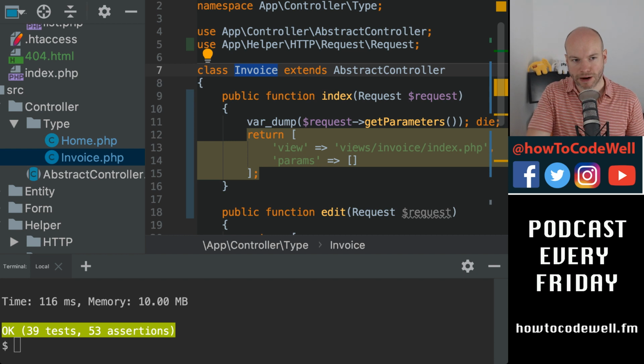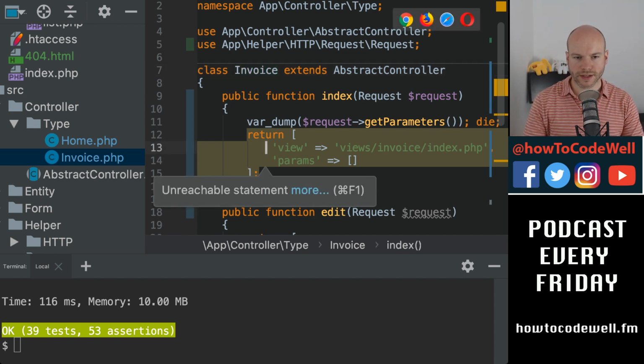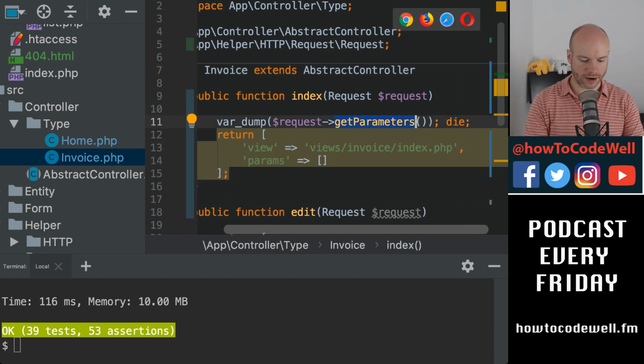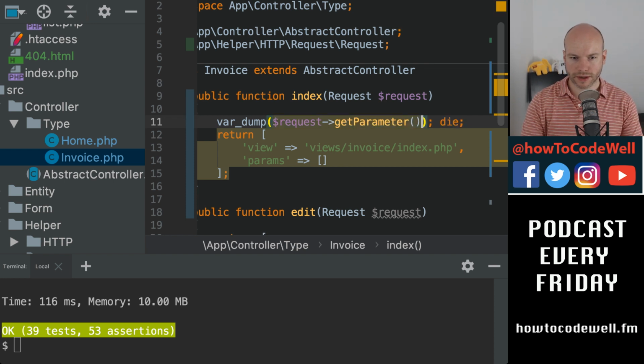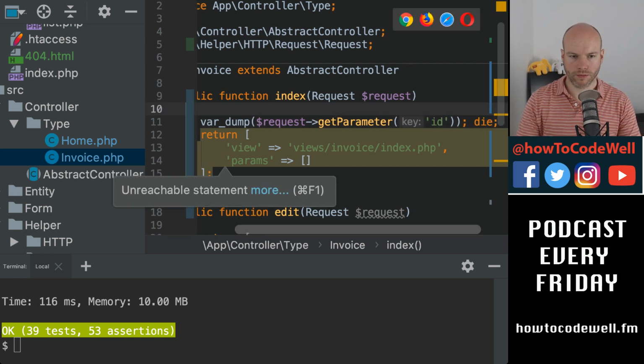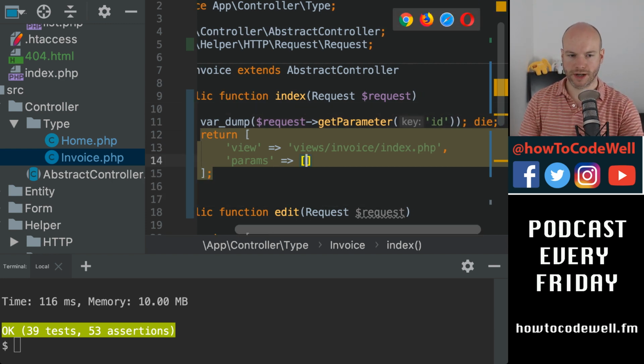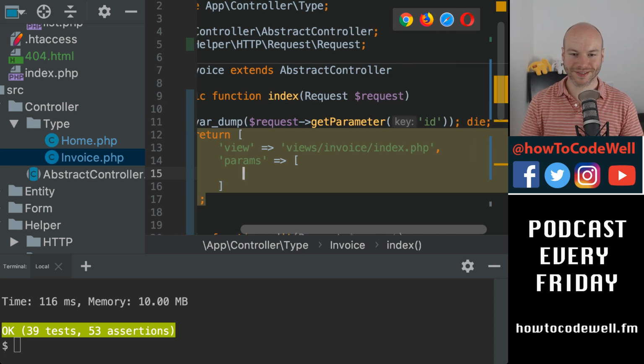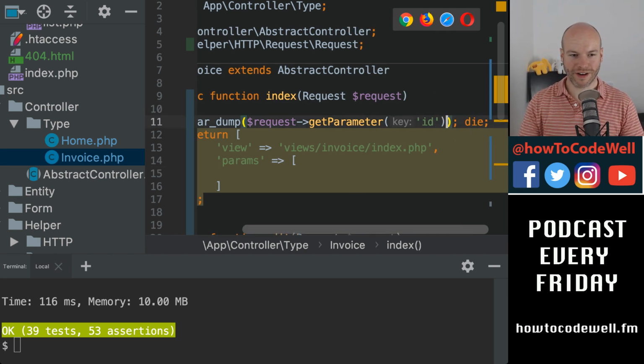So that represents ID. Because what I would like is, if I go back to the code, I would like to then say, instead of that, I could do get parameter passing in the key of ID. So then that would be the ID. And then eventually I would like to do something like this, which is a bit far reaching at the moment.